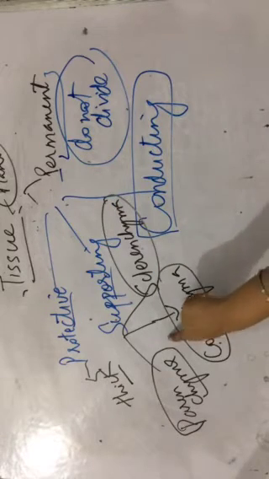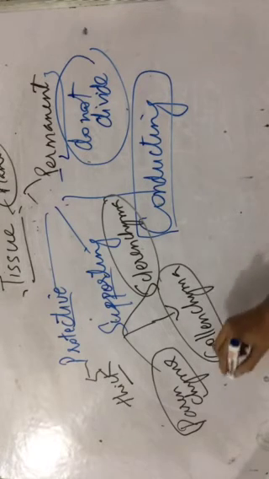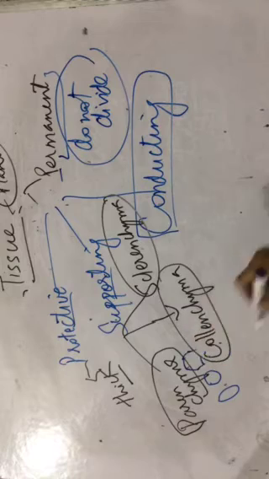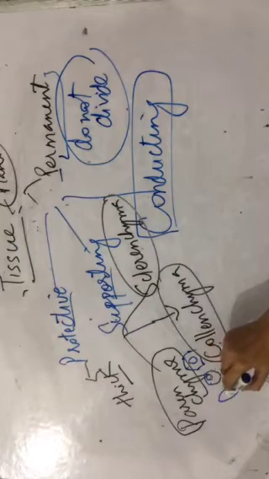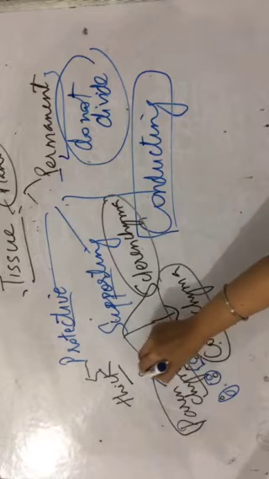Starting with parenchyma, they are thin-walled. They can be oval, egg shape. They can be round. They can be with many sides, polygonal. Their nucleus is big. Vacuoles are present, which store food and water. Basically, the function of parenchyma is to store food.